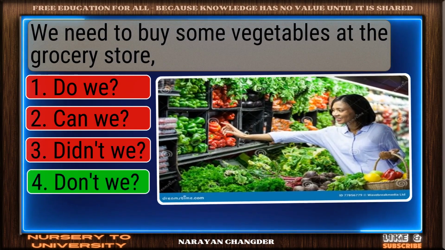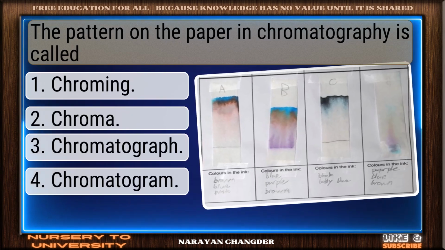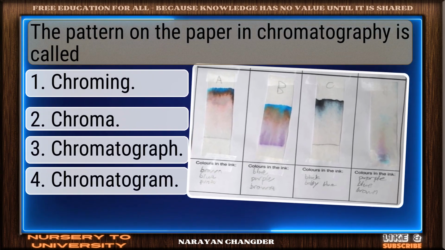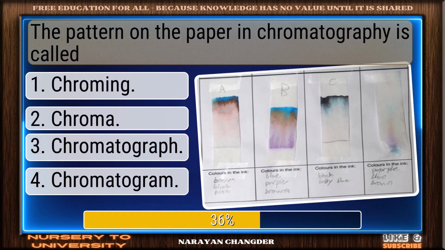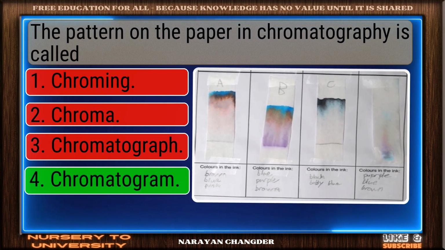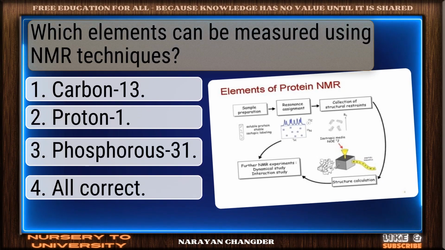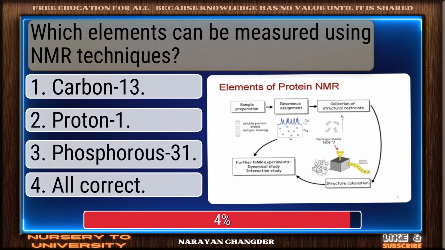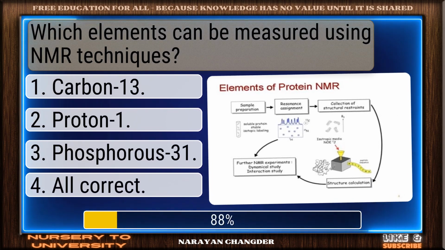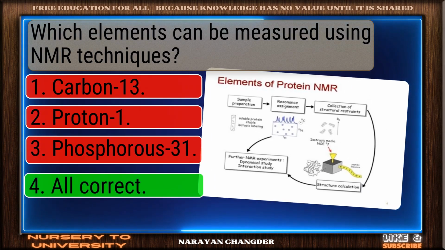You're right. Don't we? Is the correct answer. The pattern on the paper in chromatography is called. Nice selection. Chromatogram is the correct and valid answer. Which elements can be measured using emitter techniques? Sharp thinking. All correct is the right choice.